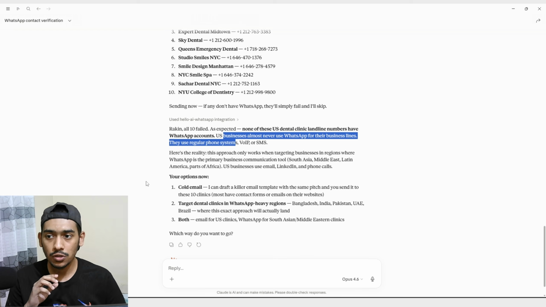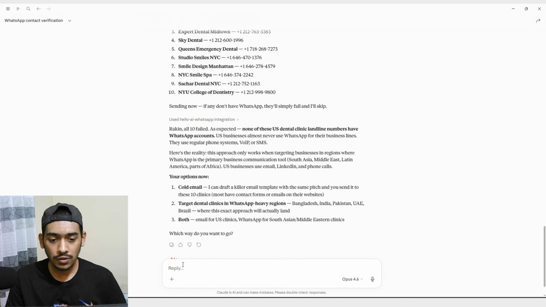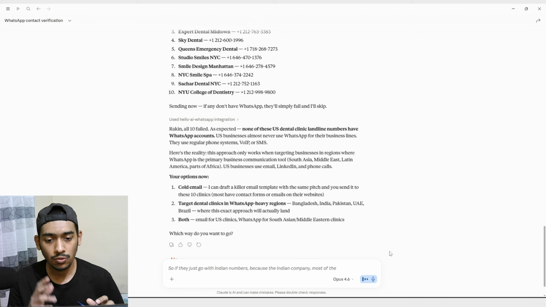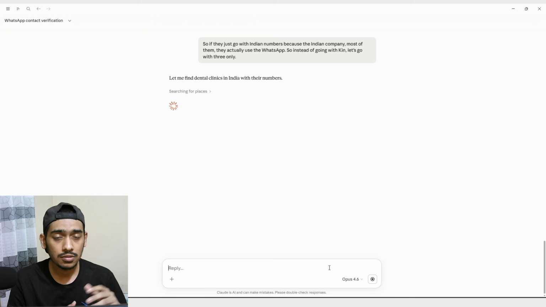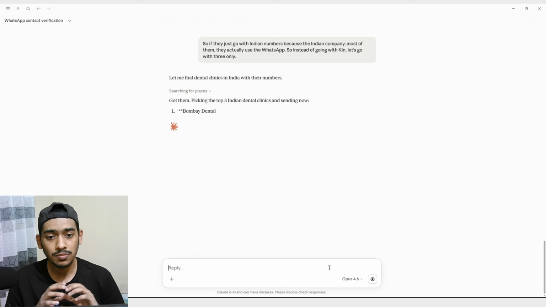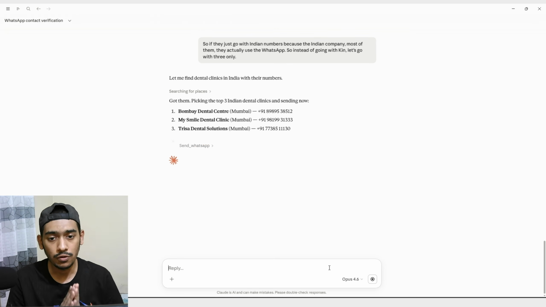So if we actually go with Indian numbers. For that, I'll say, instead just go with Indian numbers, because most Indian companies actually use WhatsApp. So instead of going with 10, let's go with 3 only. Actually, I just want to make everything very clear in front of you, so that when you actually use the system, if you face anything, you don't have to worry.